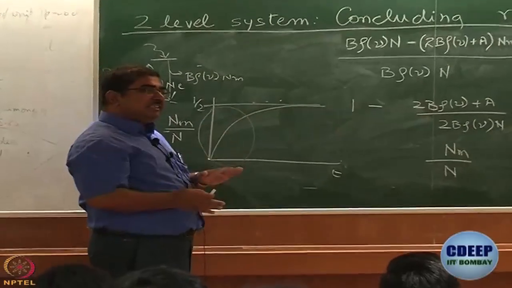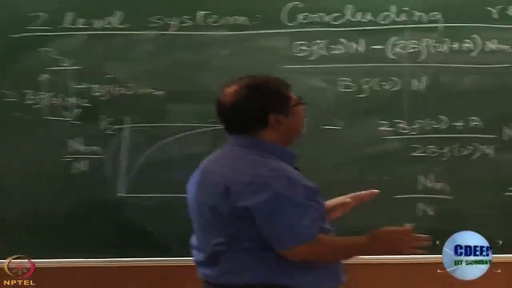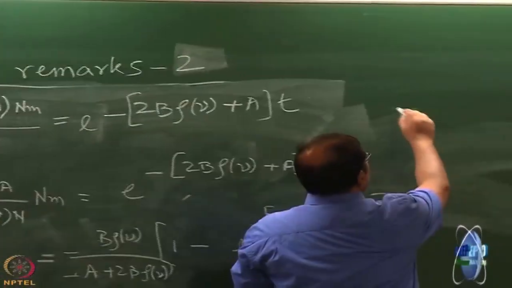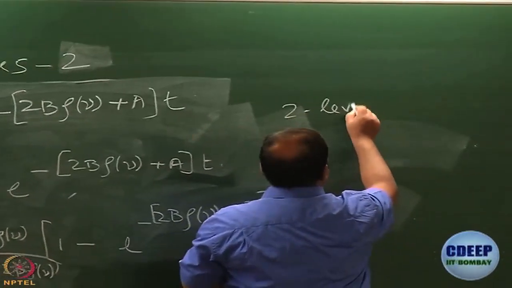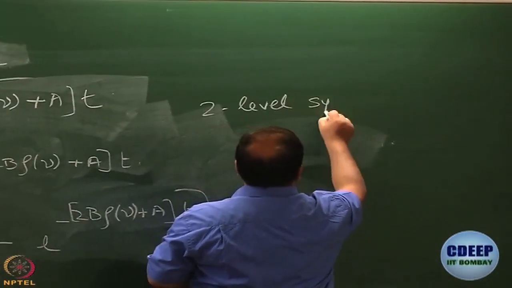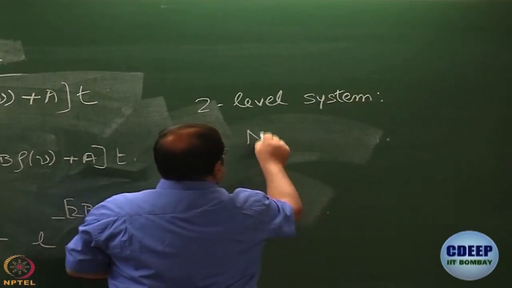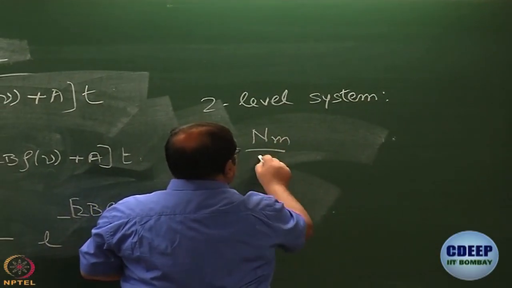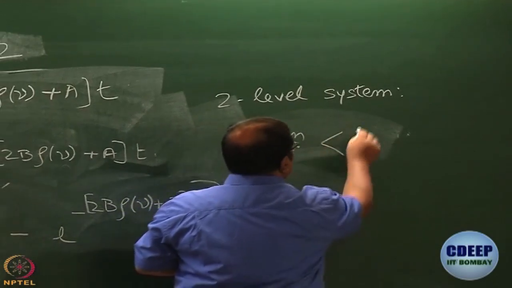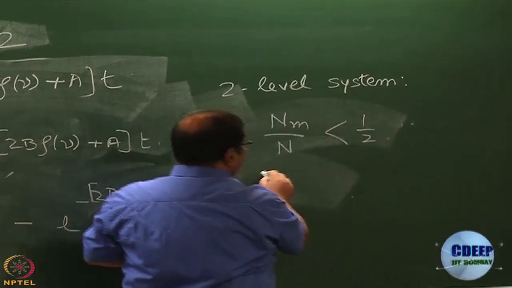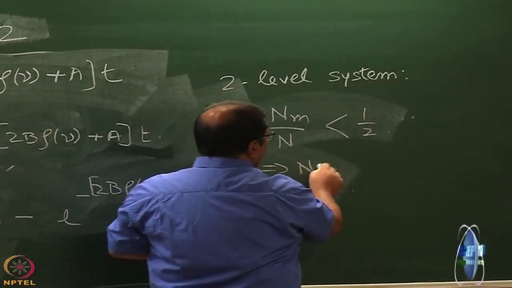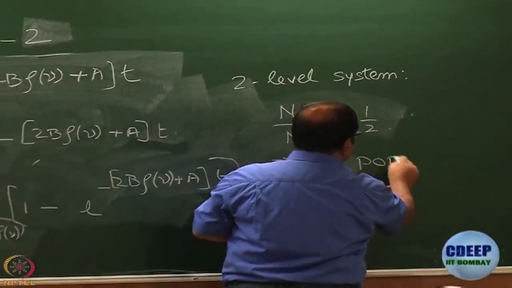So for a two-level system, Nm by n is always less than half, which means no population inversion.